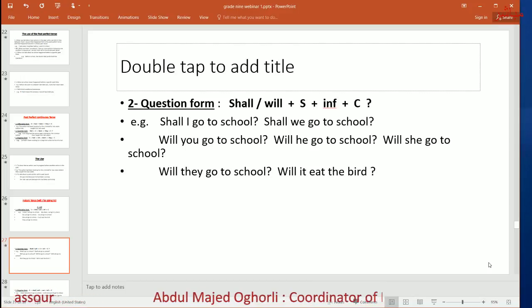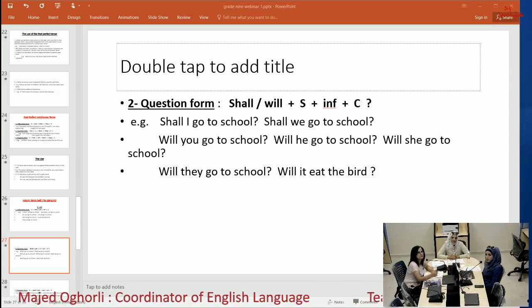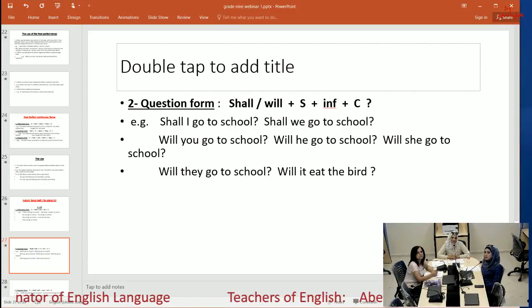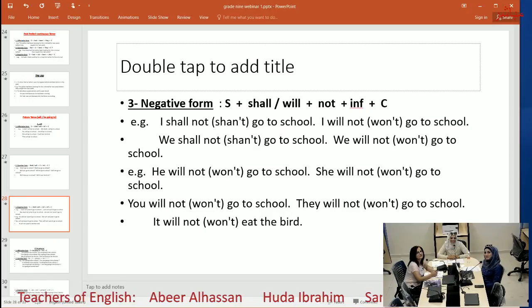Now question form. Okay, question form: shall or will plus subject plus infinitive plus the complement. For example, shall I go to school? Shall we go to school? Will you go to school? Will he go to school? Will she go to school? Will they go to school? Will it eat the bird? Yes.